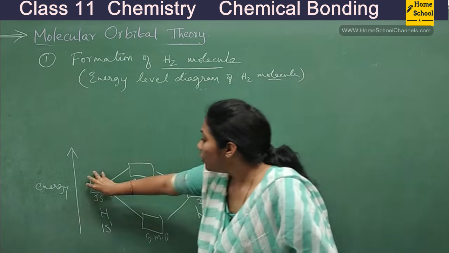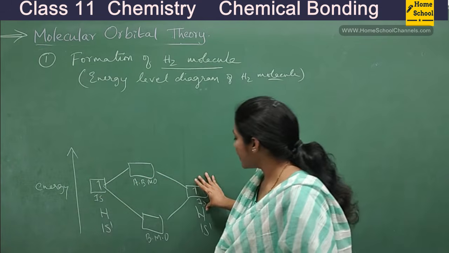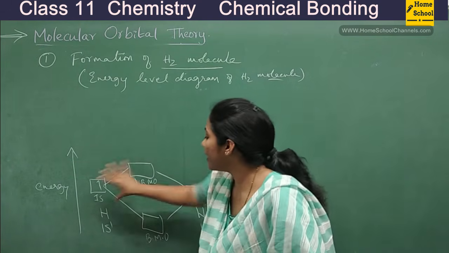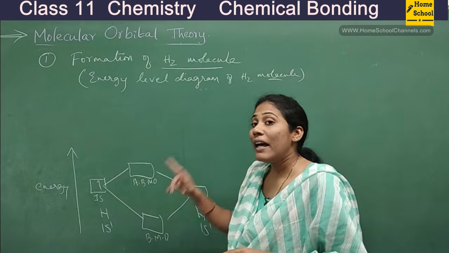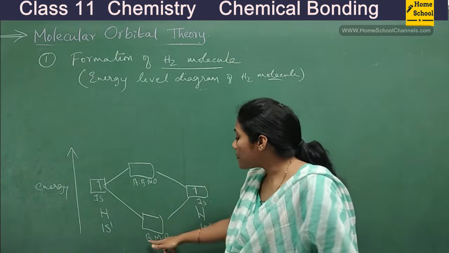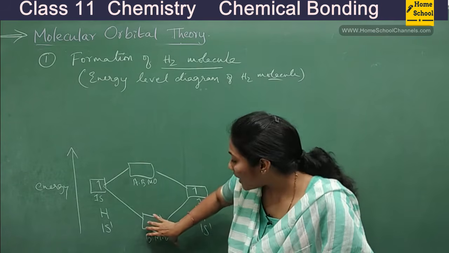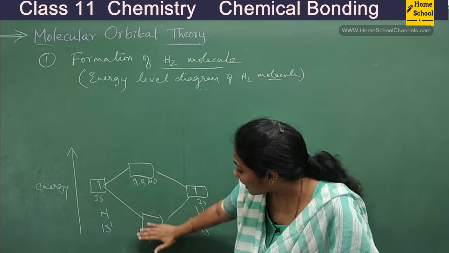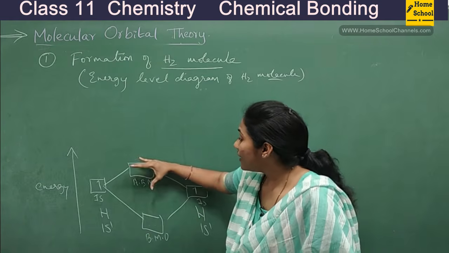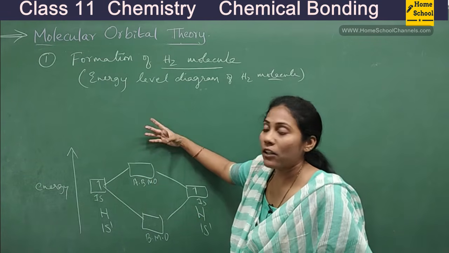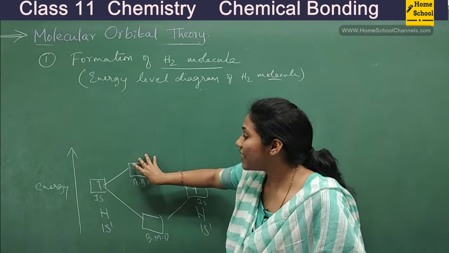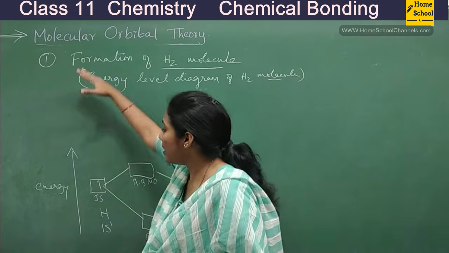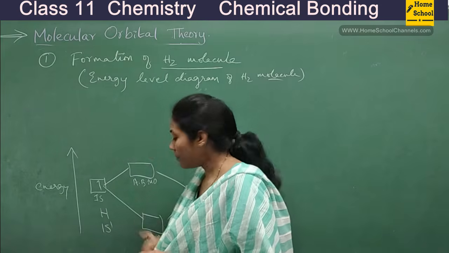I told you, this is one atomic orbital, this is another atomic orbital. They are combining, so two new molecular orbitals are formed. Among the two, one is called the bonding molecular orbital, which has got less energy. That's why I have written it at the bottom. The other one is the anti-bonding molecular orbital, which has got more energy. That's why we have mentioned this on top. See, energy is increasing this way, isn't it?